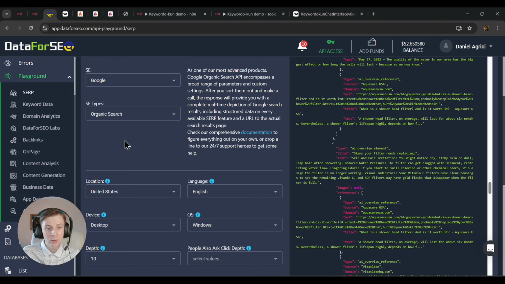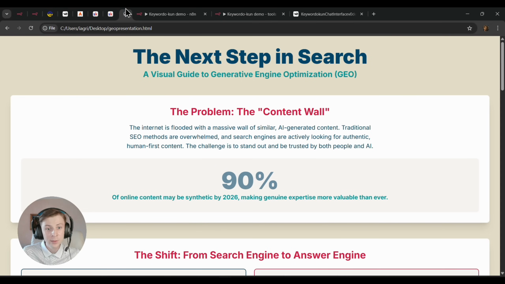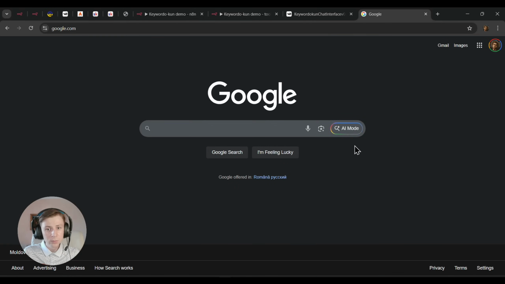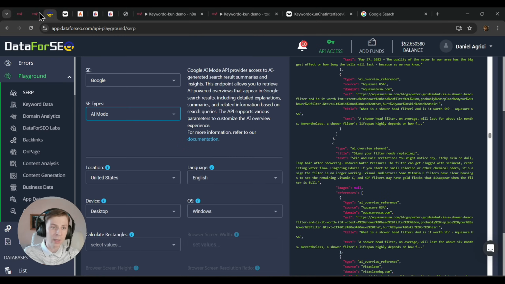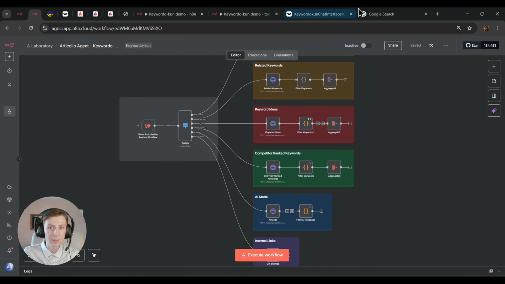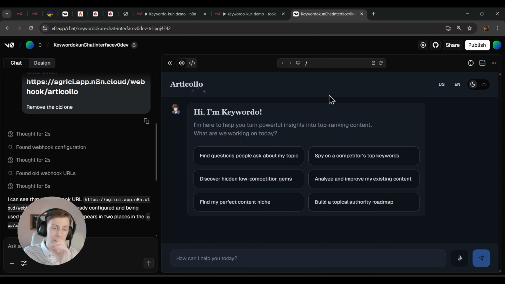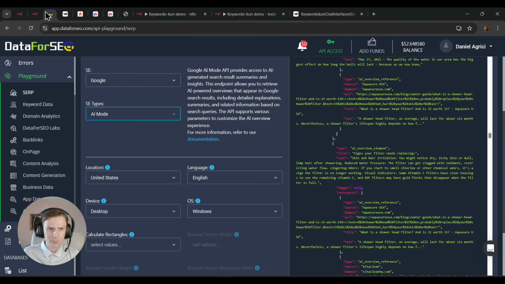Also, we have the AI mode as I mentioned before. This AI mode is exactly the same thing as you're using in Google. It's the exact same node. It's calling even these tools to get data from our top competitors and also from SERP, so we can nail that AI on organic search.